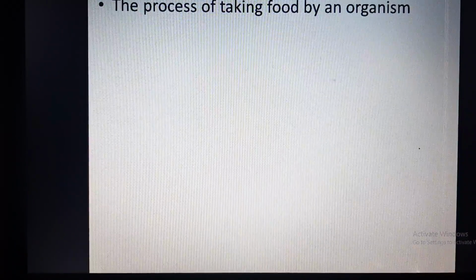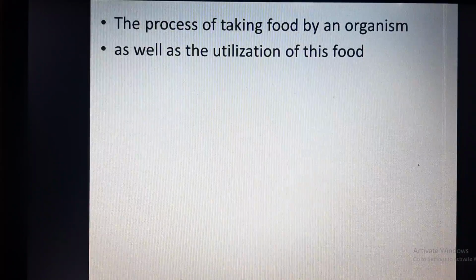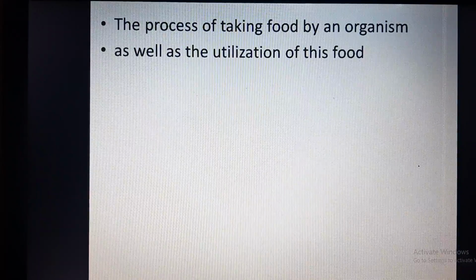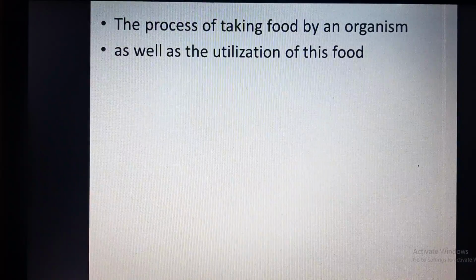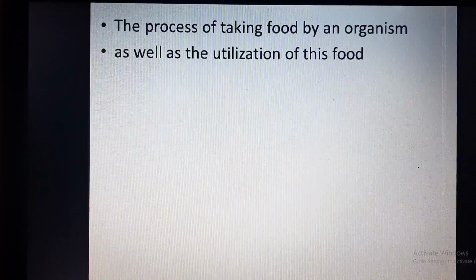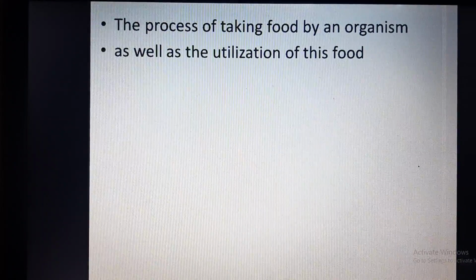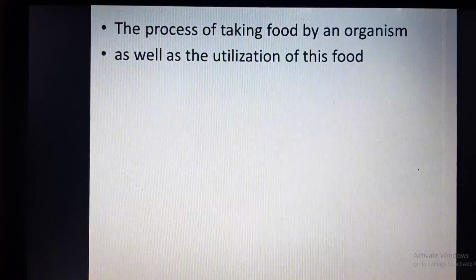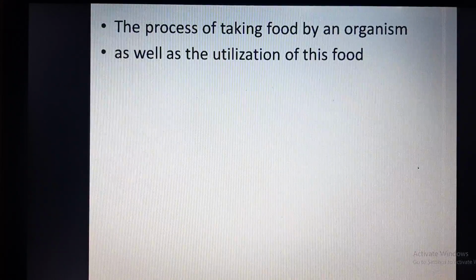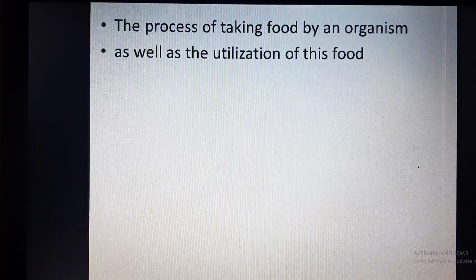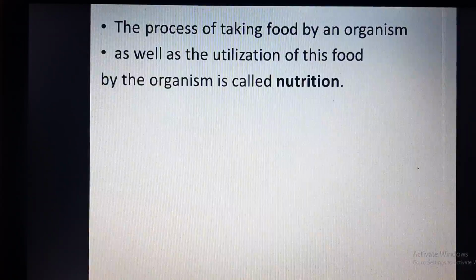The process of taking food by an organism as well as the utilization of this food is called nutrition. What is the process of taking food? It is the method by which we are taking the food inside our body. And the utilization of this food means how this food is utilized in our body for different needs, like for obtaining energy, for obtaining materials for growth, and for obtaining materials for repair of the damaged parts.